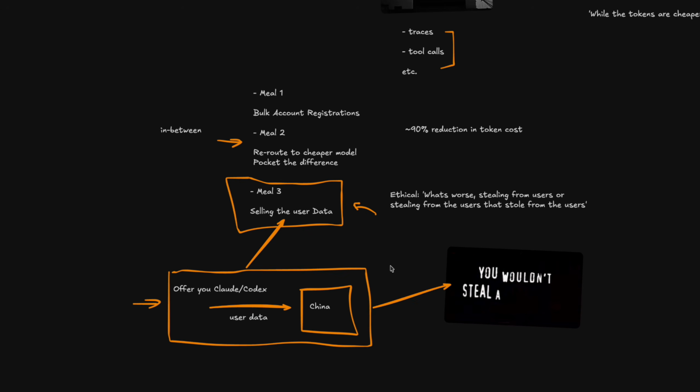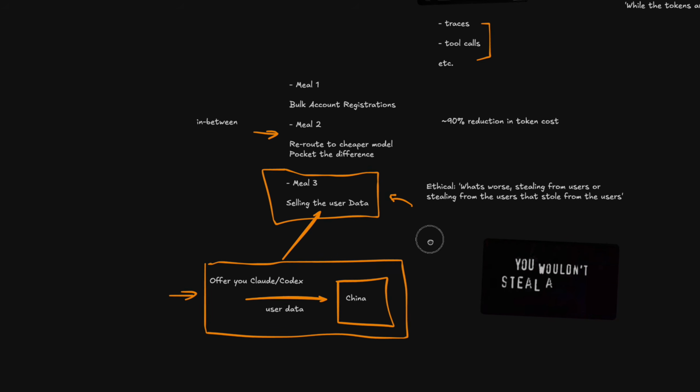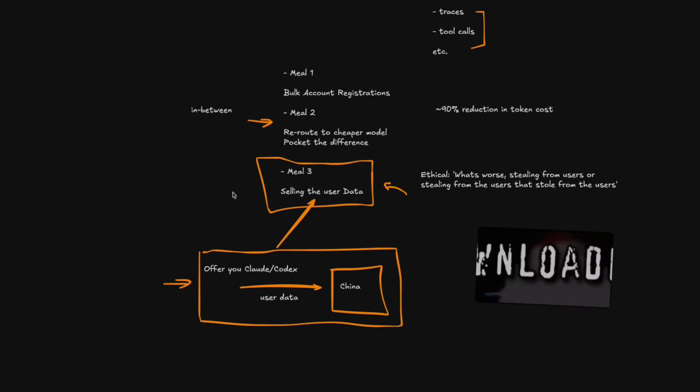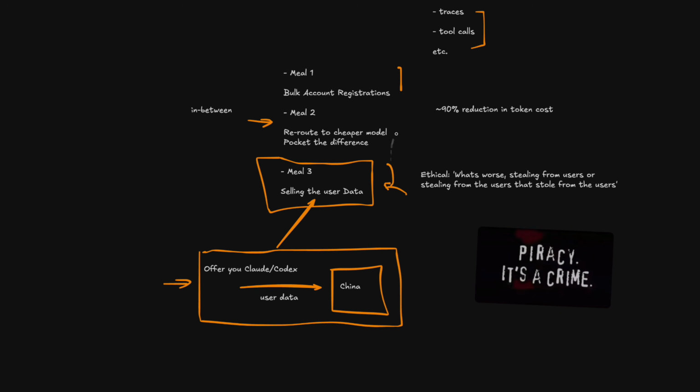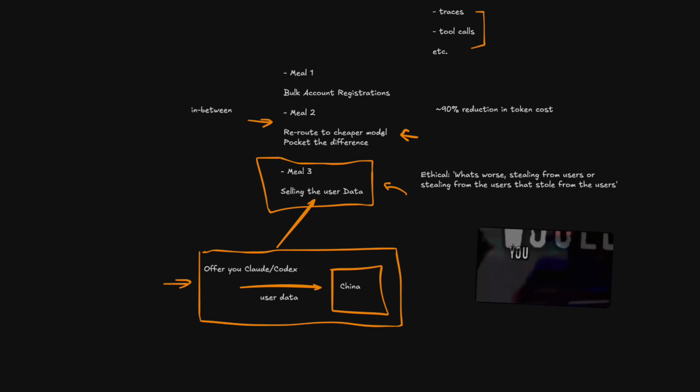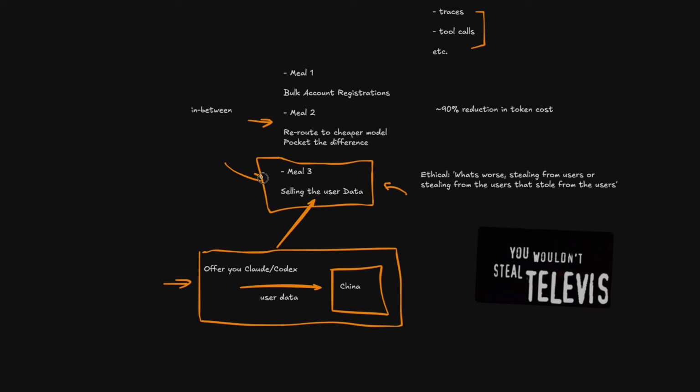I would absolutely download a token. And so I actually kind of am rooting for this a little bit. I think there's some dishonesty, and especially in Meal 1 and Meal 3. I think Meal 2 is arguably not that malicious if it's done effectively. And I would say with Meal 3, it comes down to what you're working on. I don't think I value privacy in the data as much as maybe the next guy.